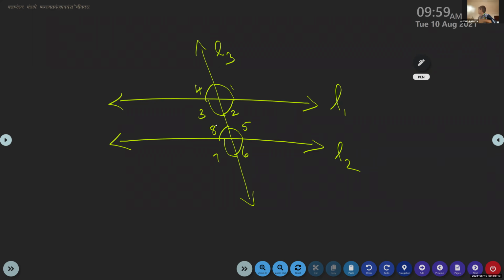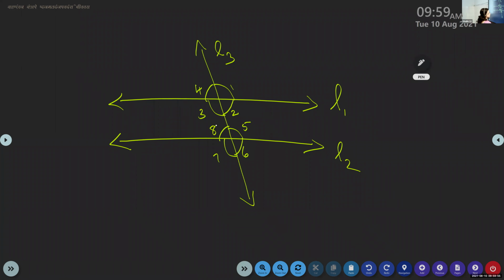Can you tell me, Anna, a pair of corresponding angles from this? 1 and 5, correct. Another pair, Aldos. 4 and 8, very good. Then, Smriti, next pair. 3 and 7 are another pair of corresponding angles. Yes, Sri Lakshmi. 1 and 5. Yes, correct, they are also a pair of corresponding angles.